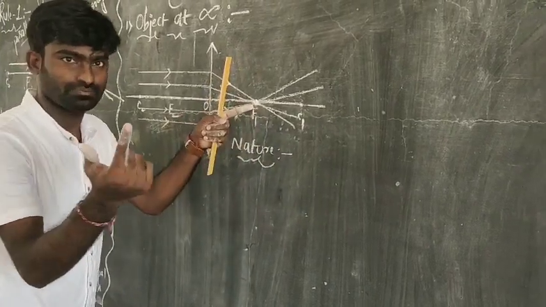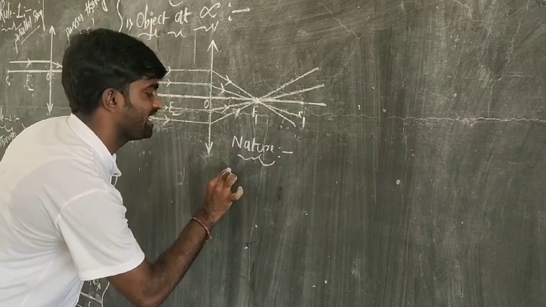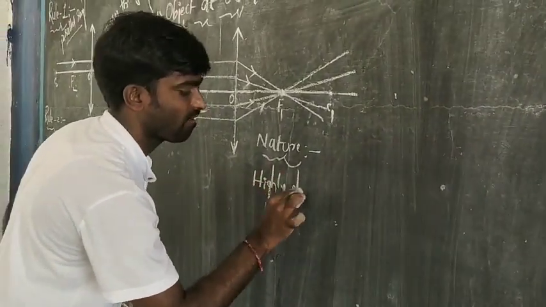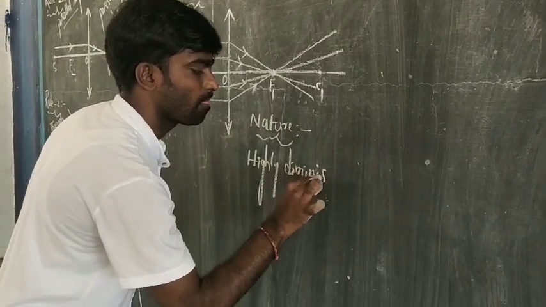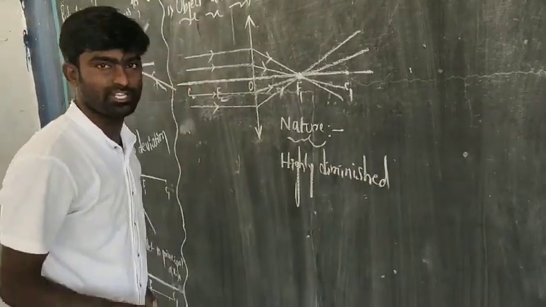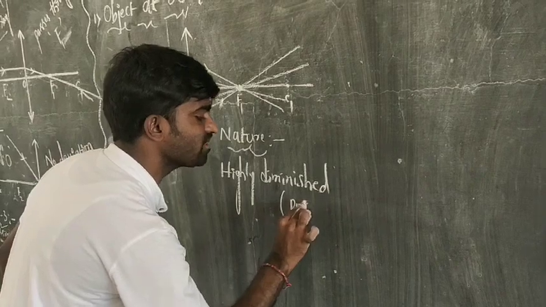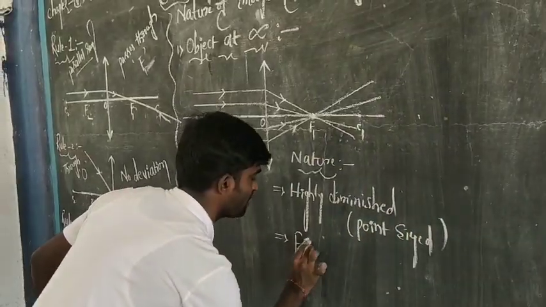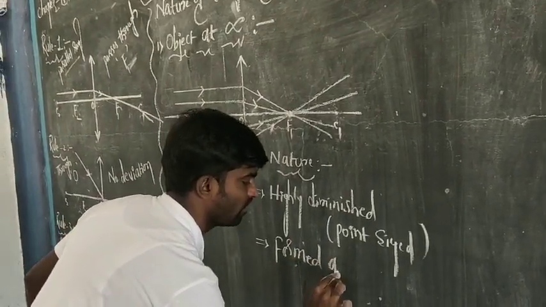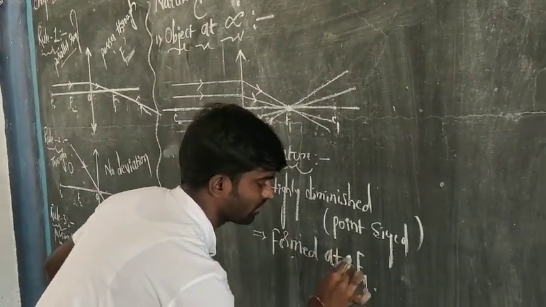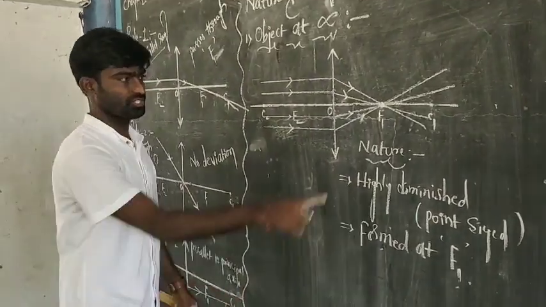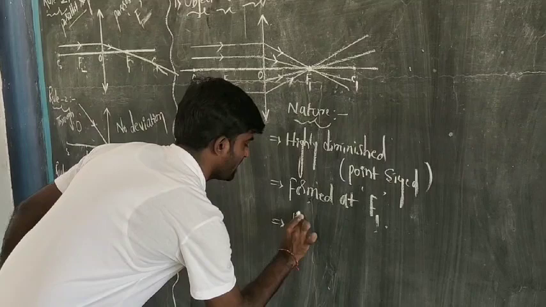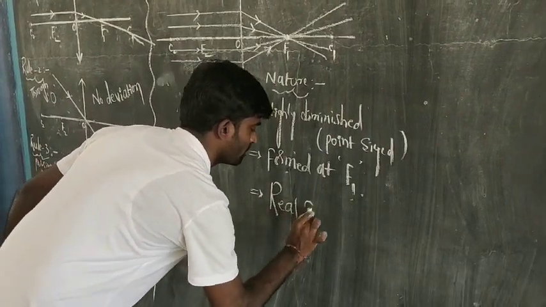The size is diminished, highly diminished, or point-sized image. The image is formed at the principal focus and it is a real image.